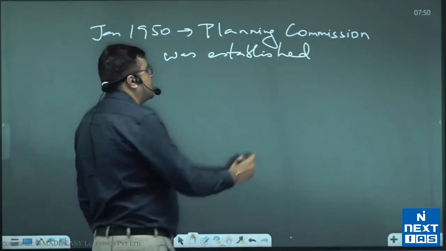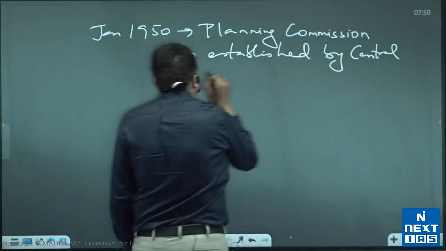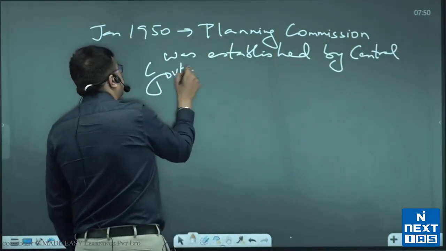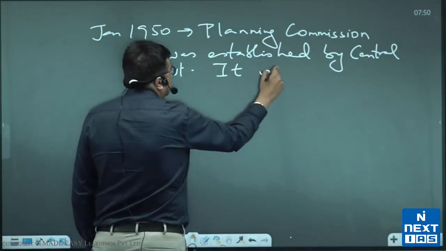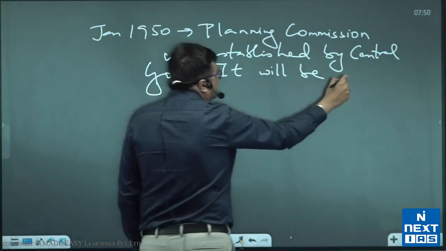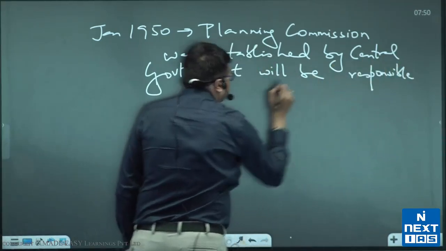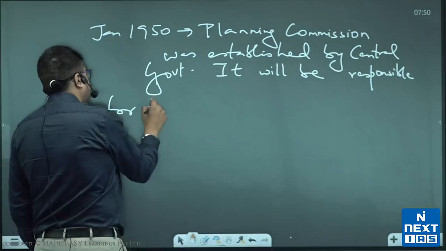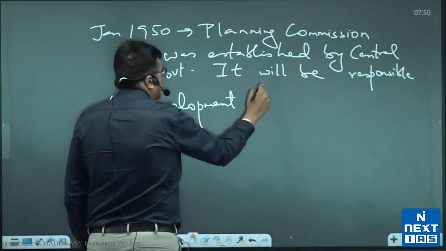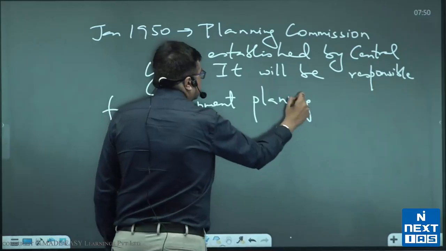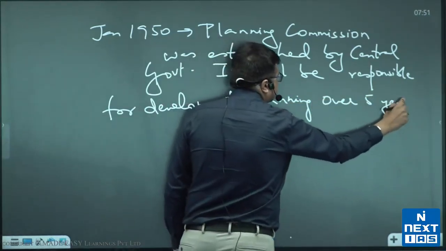It was established by the central government, and it was decided that the Planning Commission will be responsible for the development of 5-year plans. It will be responsible for development planning. That is how India will develop over 5 years.